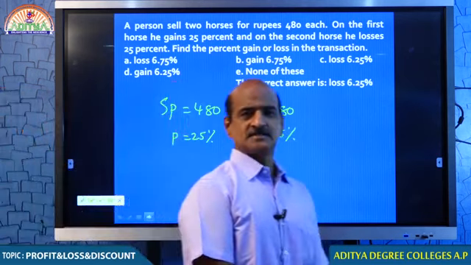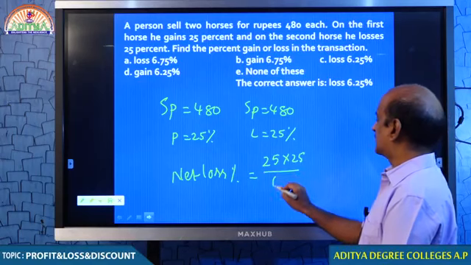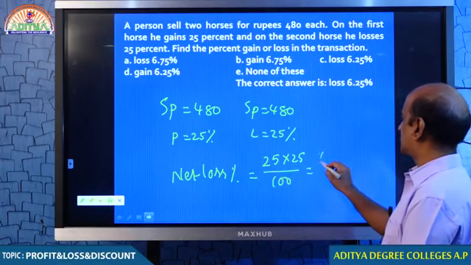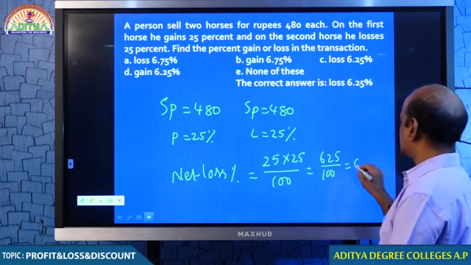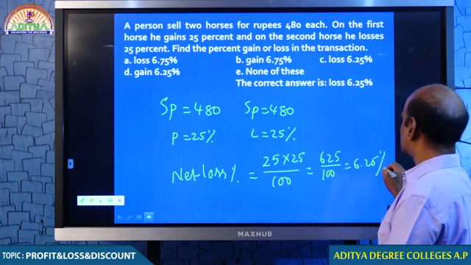The net loss percent is given by the formula: profit percent into loss percent by 100. 25 into 25 by 100, that is 625 by 100. Therefore, the loss is 6.25%.